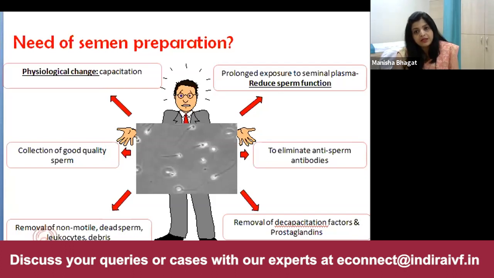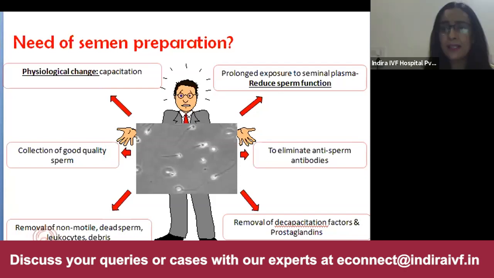Now, if you look at the evidence, the Cochrane database says that there is no difference whether you go in for a swim up or a density gradient. But there are few studies which say when there is a lot of DNA damage, then density gradient is a method that should be preferred. So in this case, which preparation? I would like to go for swim up.